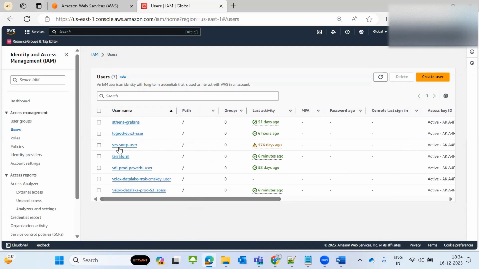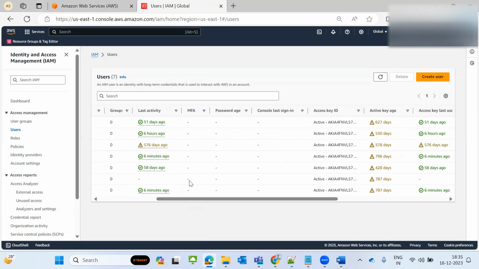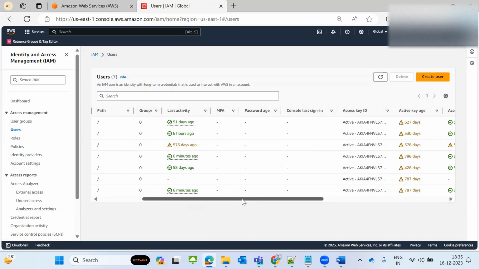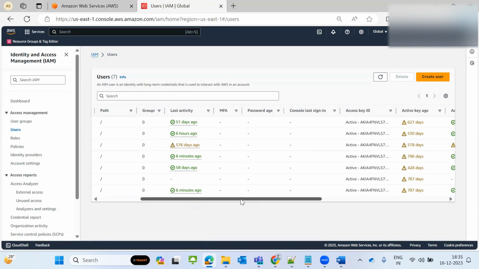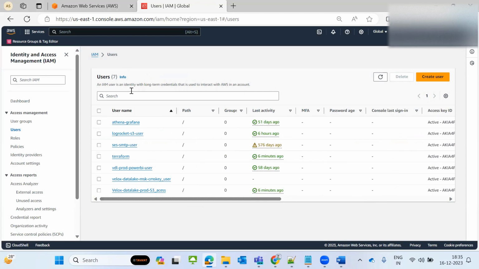For example, if one of the users has not logged in for more than 90 days, we have to disable or delete that user. And every user should have MFA. Because this is my sample account, I have not added MFA and all these things. Also, every 90 days you have to rotate your access key and secret key. These are the issues we will get at the IAM level.